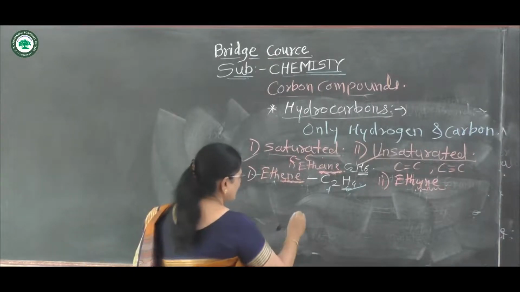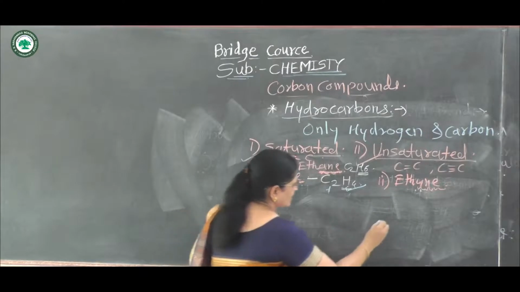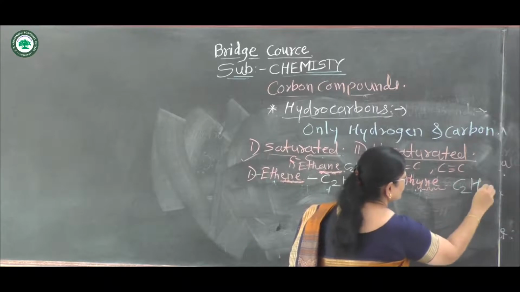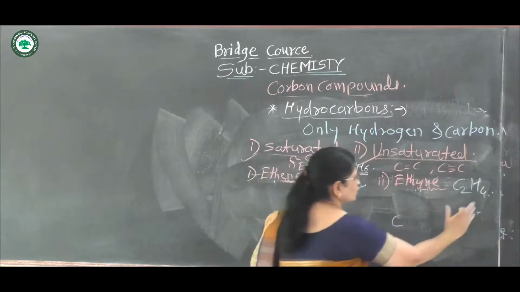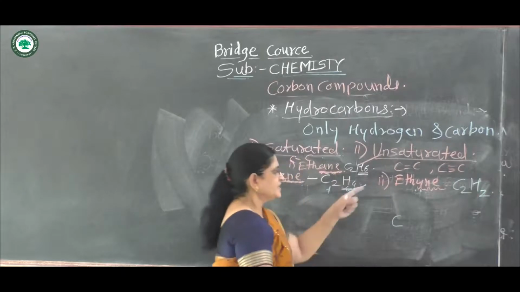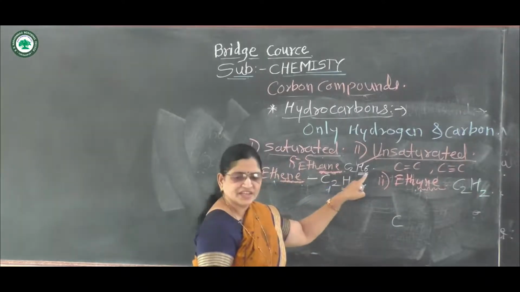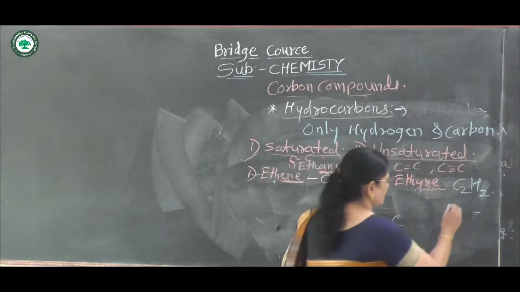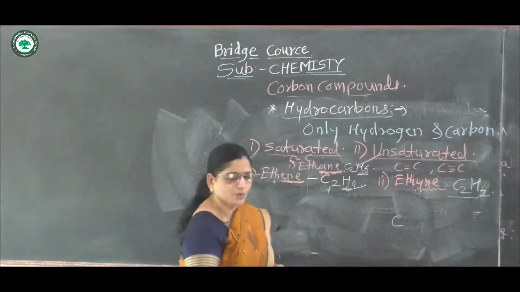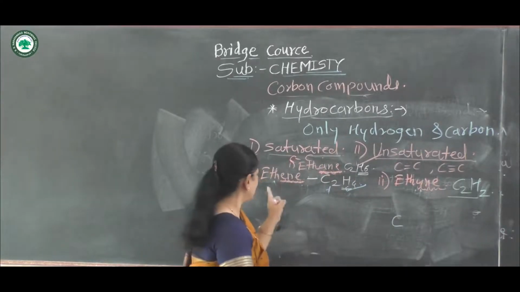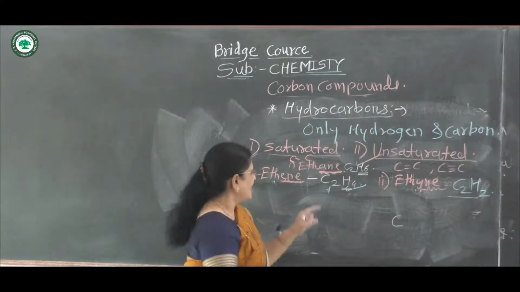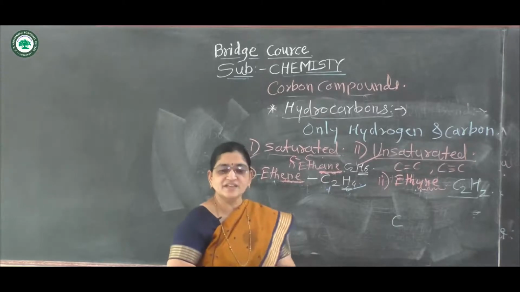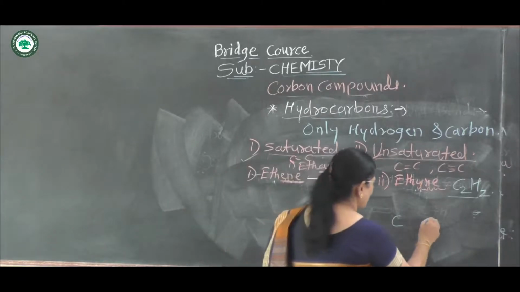Again, carbon number first for the structure of ethyne. The molecular formula is C2H2. See here, the molecular formula of ethane is C2H6, in ethene it is C2H4, and in ethyne the molecular formula is C2H2. That is 2 hydrogen atoms less than the corresponding ethene, and in ethene 2 hydrogen atoms less than the corresponding ethane. Then draw the first carbon atom.